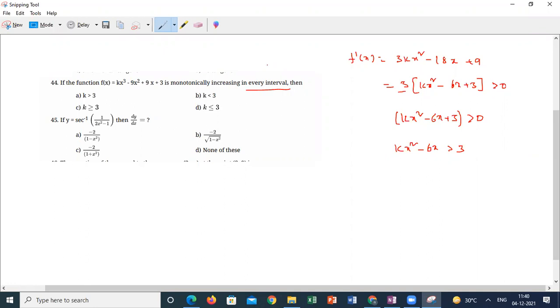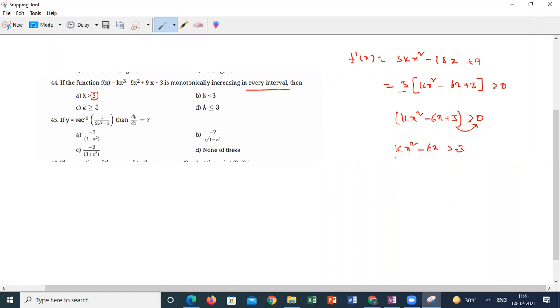Will you agree, students? Sorry, 0 is coming, it is greater than −3. It is −3 here. If I take 1, what am I getting? Take the neighborhood values, because all the k values are around 3 here.